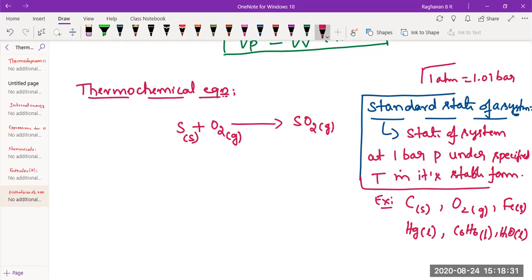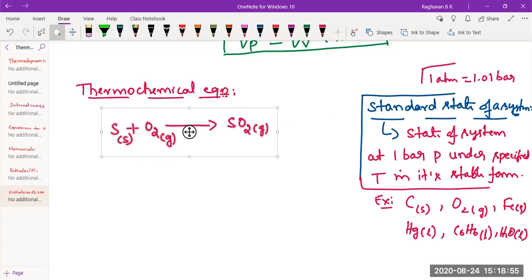Physical states of reactants and products must be mentioned. Yes, it's mentioned. And then this, again, it's not a complete thermochemical equation. What else is to be written? We need to write the heat changes during the reaction. As I told you, during any process, heat changes are common. Heat changes would always take place, whether the reaction is chemical or physical. So heat changes must be mentioned.